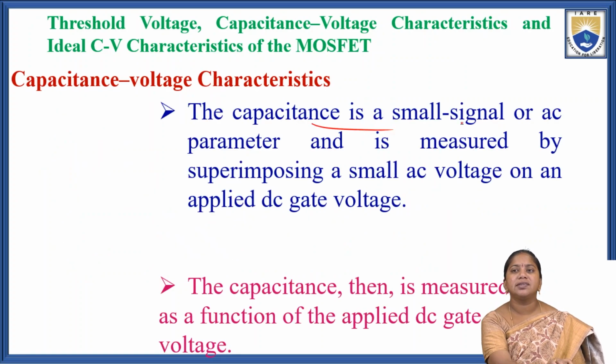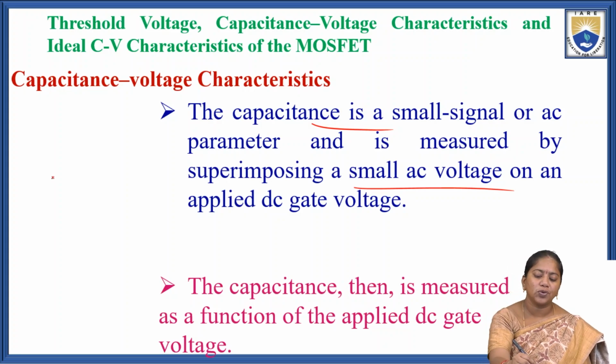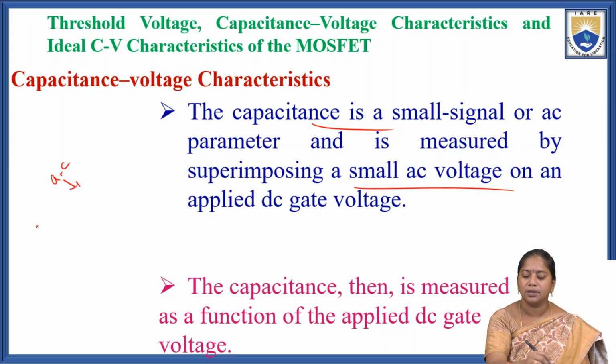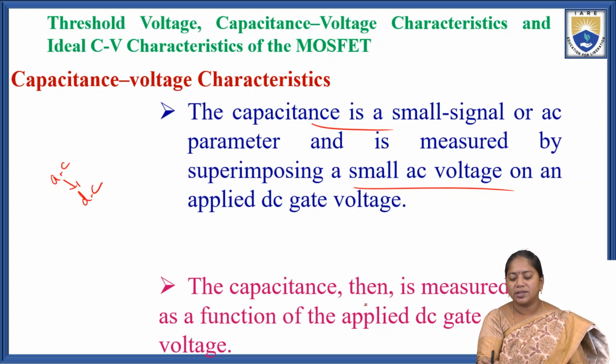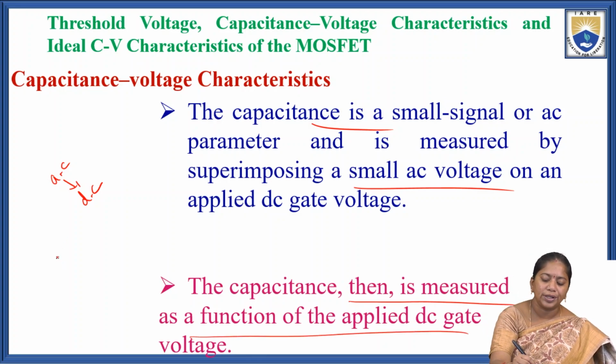The capacitance is a small signal or AC parameter, and it is measured by superimposing a small AC voltage on an applied DC gate voltage. The capacitance is then measured as a function of the applied DC gate voltage.